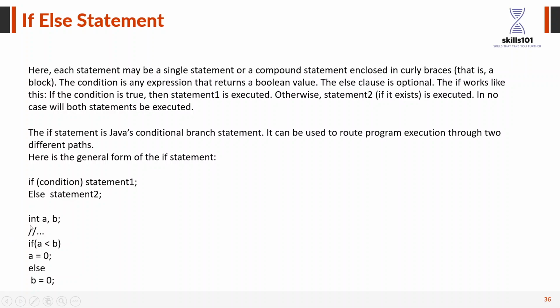For example, there is an integer a and b, with some value assigned to a and some value to b, and I create an if condition where a is smaller than b. Say a is 10 and b is 20. In this case the condition is true, so a is 0, and else is not going to execute. Otherwise, if b is 10 and a is 20, this condition is false, so a is 0 is not going to execute, and b is equal to 0 is going to execute. Why? Because this condition is false.